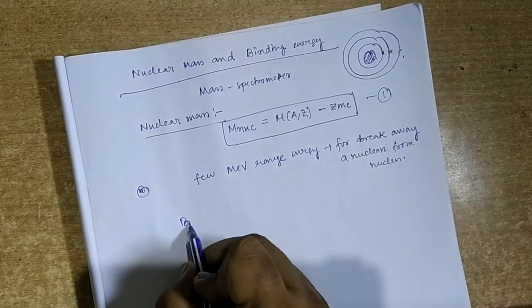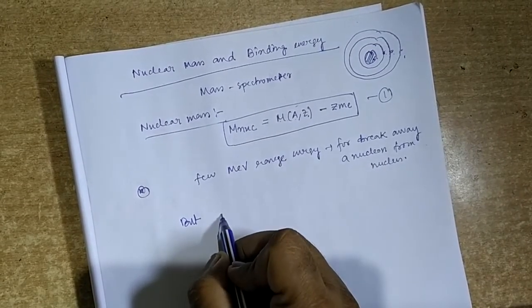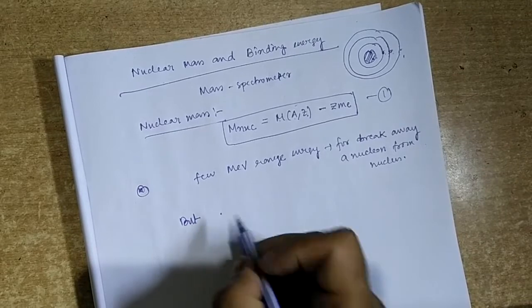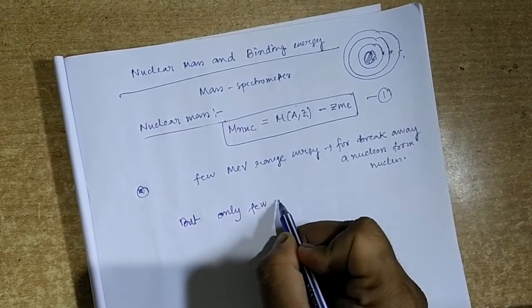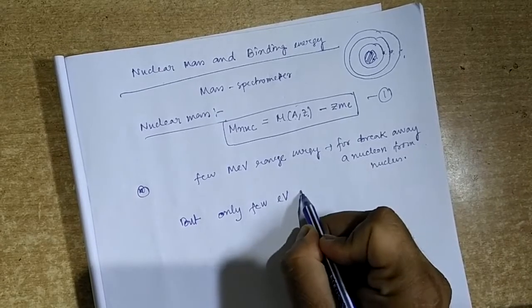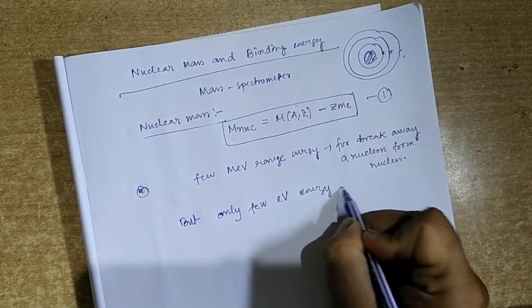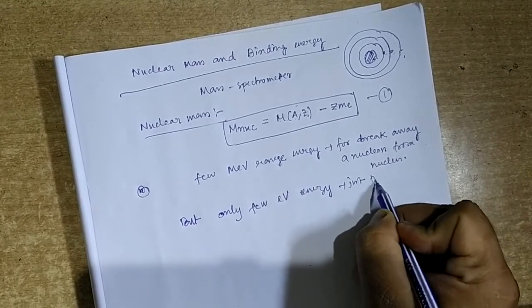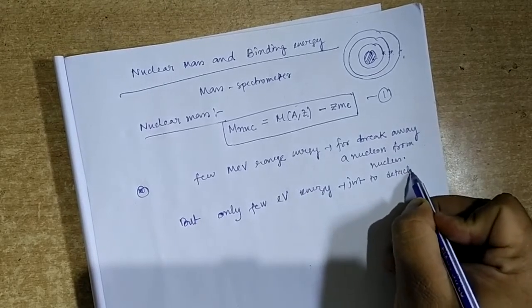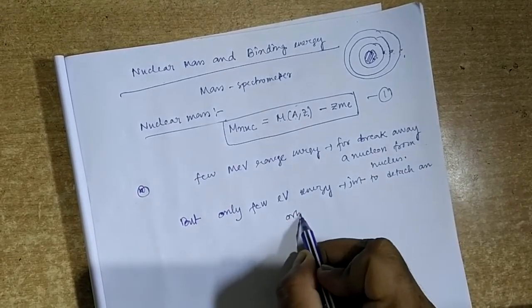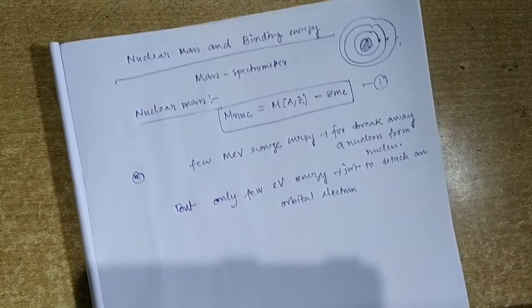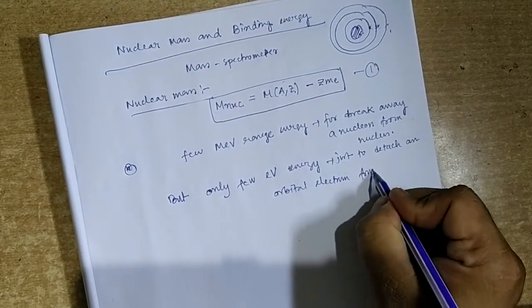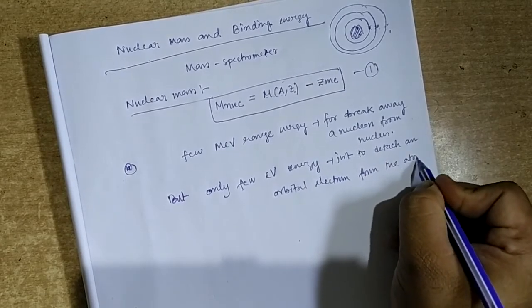But we need only a few electron volts of energy just to detach an orbital electron from the atom.